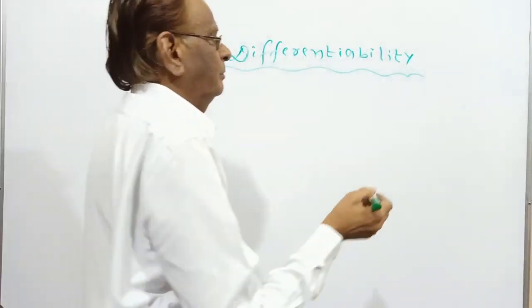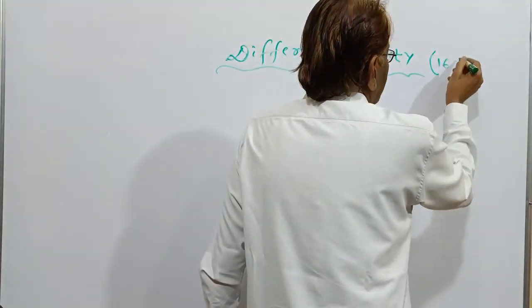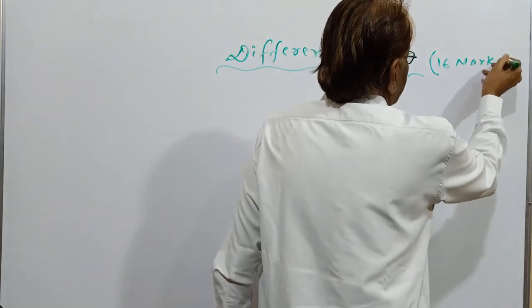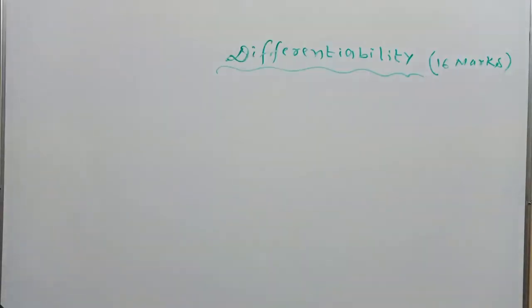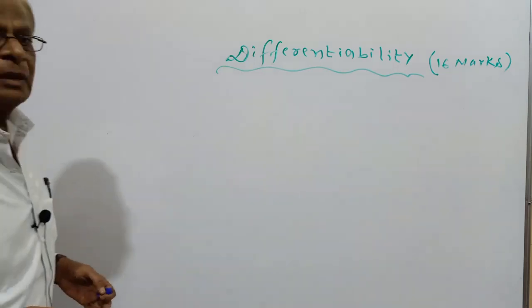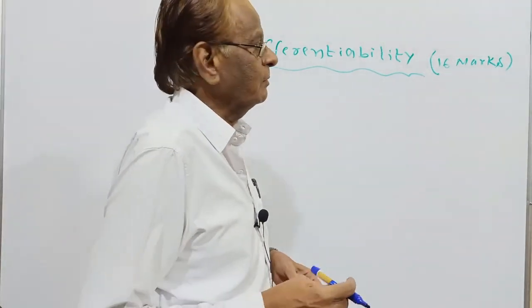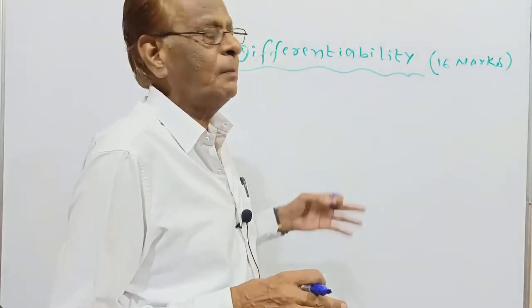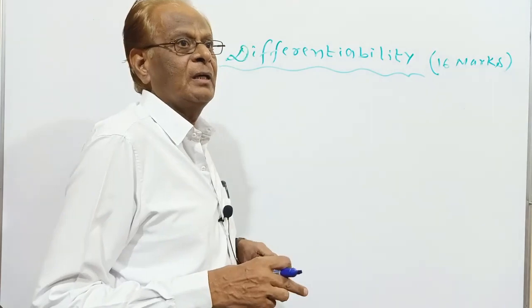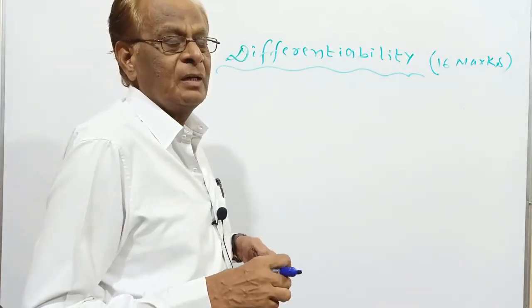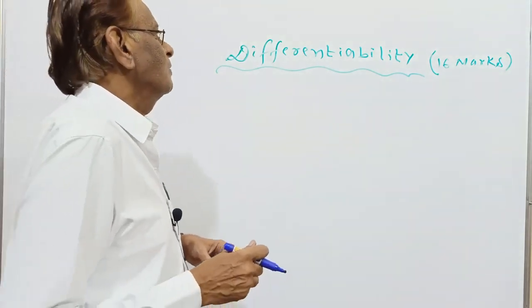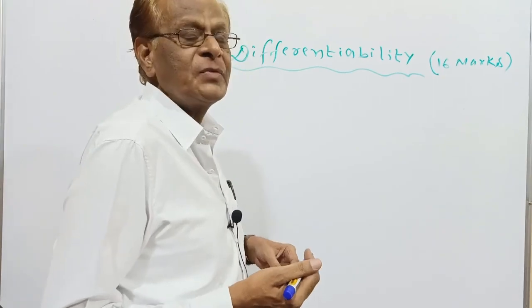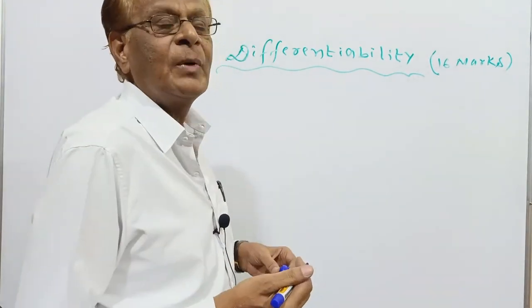Differentiability. This is for 16 marks. Just like in the word continuity, continuous and discontinuous come at the same time, in the word differentiability comes differentiation and not differentiation. So differentiation and not differentiation together we are calling differentiability.